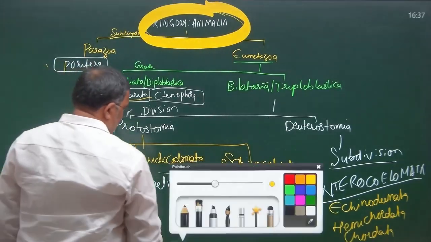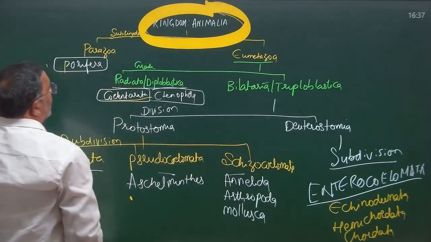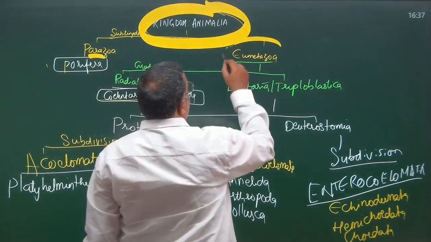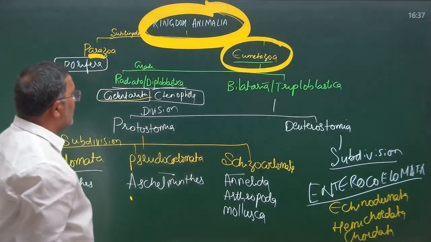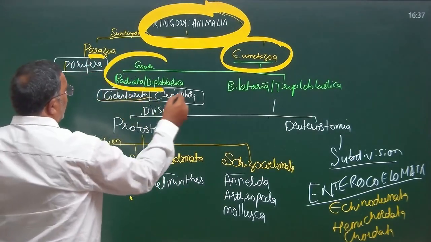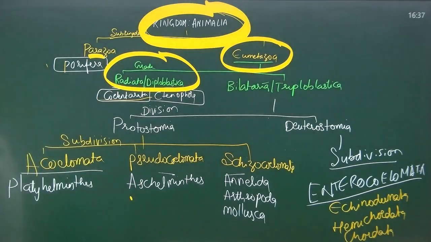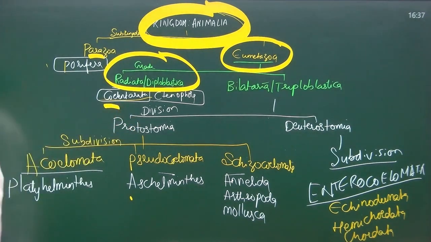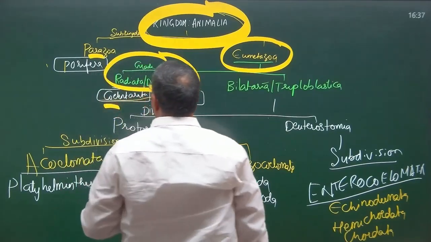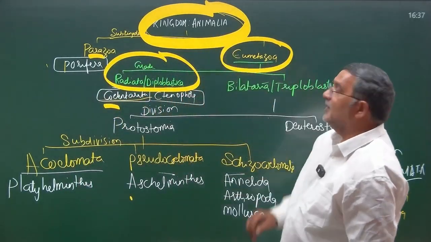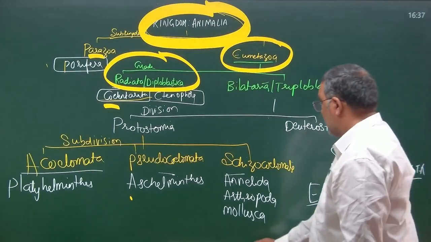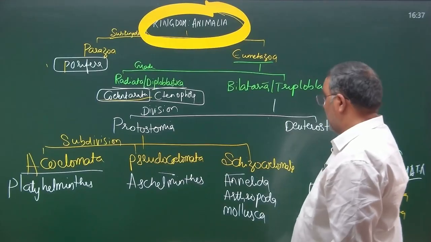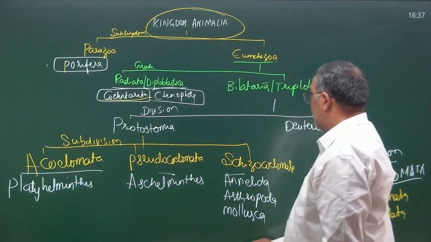Then for subkingdom, we have two options, Parazoa or Eumetazoa. Subkingdom Eumetazoa, the grade it belongs to is Radiata or Diploblastica, phylum name Coelenterata. Did you understand what is happening here? So Coelenterata belongs to kingdom Animalia, subkingdom Eumetazoa, and grade Radiata or Diploblastica.